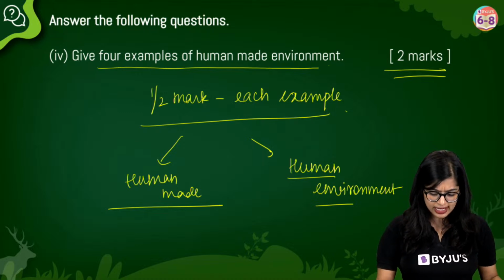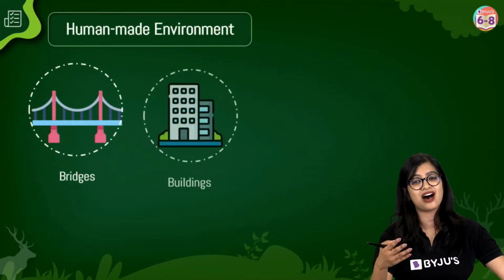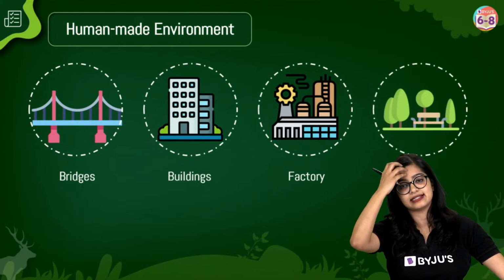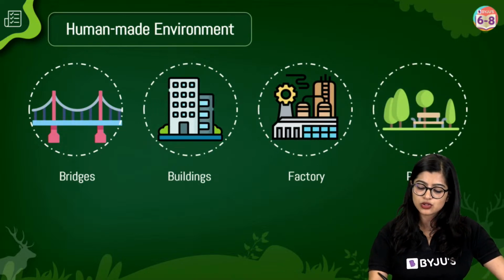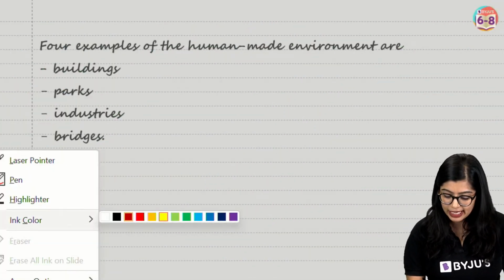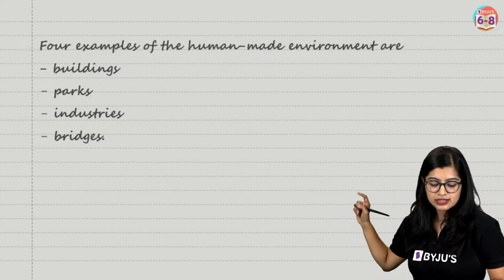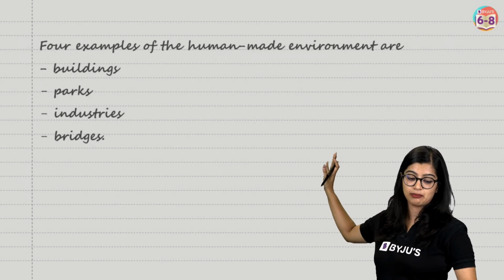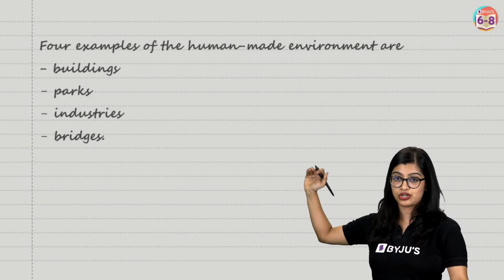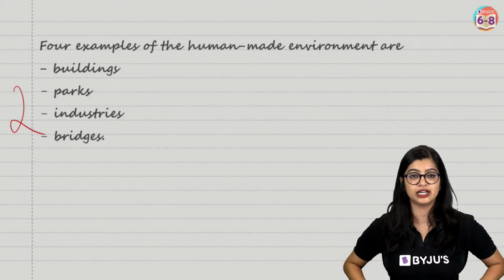And most of you have got the answer for this one. So we know 4 examples that you can write about. Washing machine, bridge, building, factory, parks. So these are 4 examples you can write. And if you write 4 examples, please make sure when you're writing the answer, don't just write it in that manner. So write it down saying that 4 examples of human-made environment are buildings, parks, industries and bridges. You will get 2 marks if you write it in this manner.